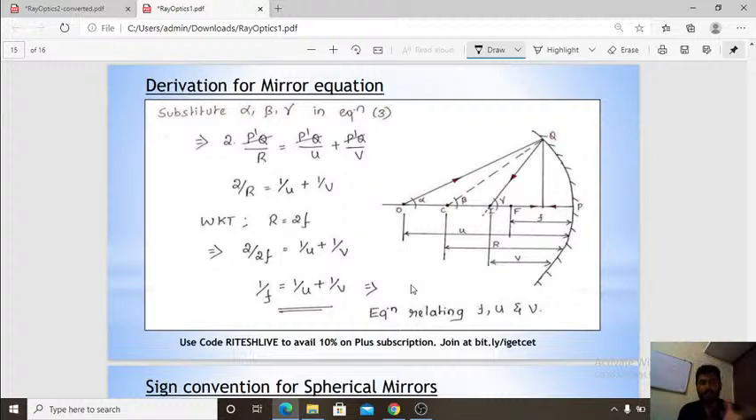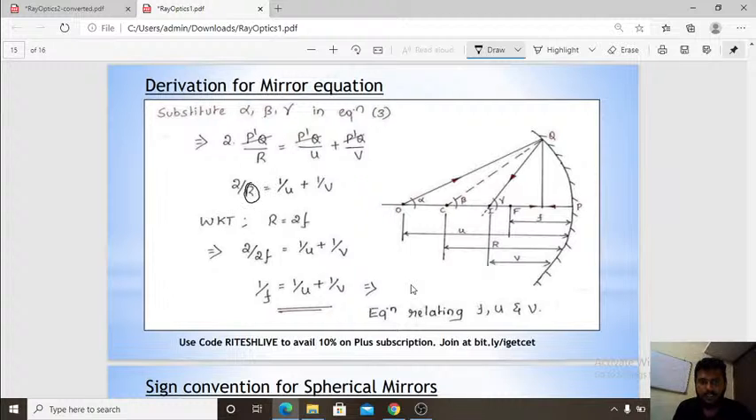I have extracted this from many textbooks and written the equation, so you can write it down by yourself in the notes and use it. It is very simple. So nothing but 2 by R is equal to 1 by U plus 1 by F. In place of R, see, focal length 2f is equal to R, that is, 2 times the focal length is the radius of curvature.